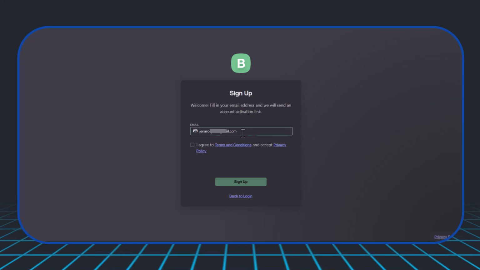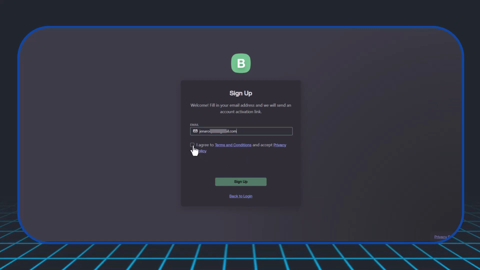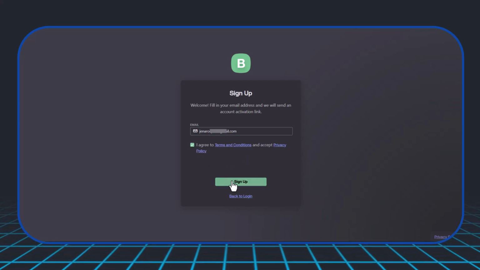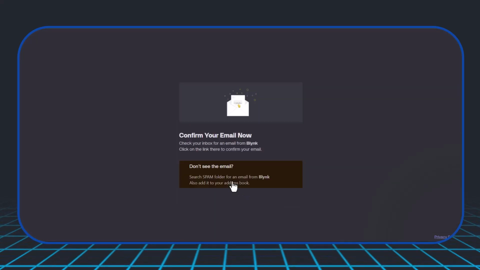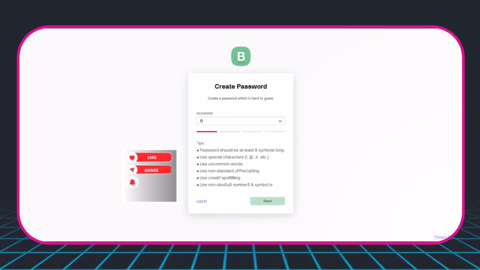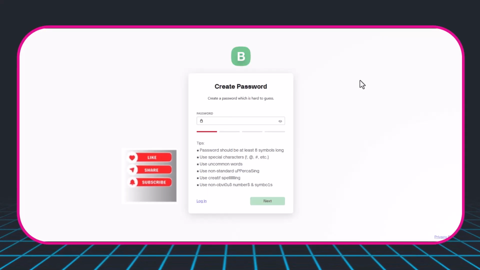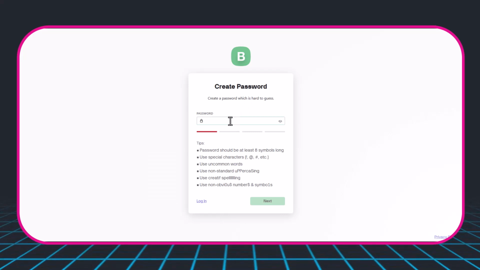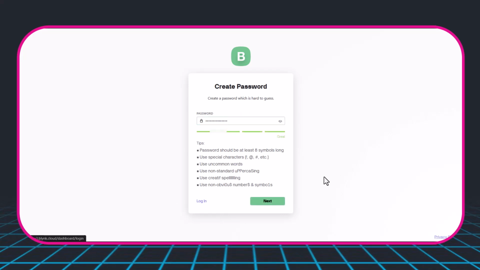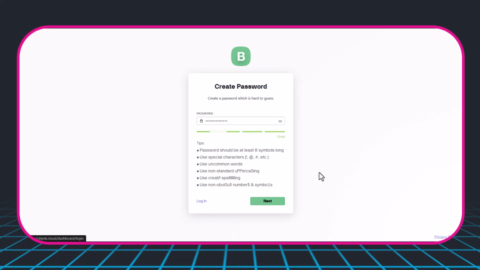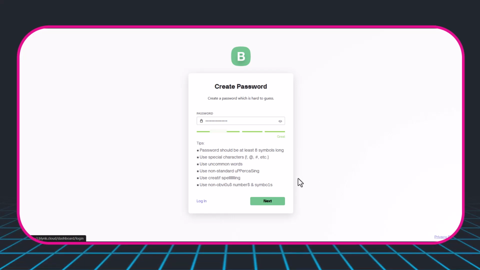Create an account. Provide an email address and activate after receiving an email. Create a password and click on Next.